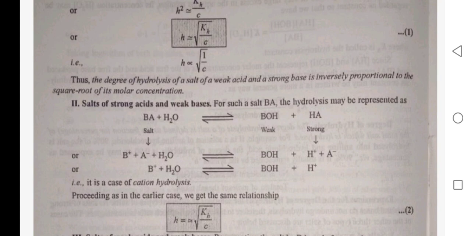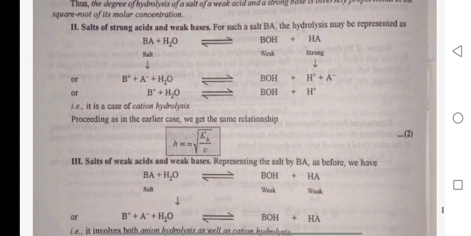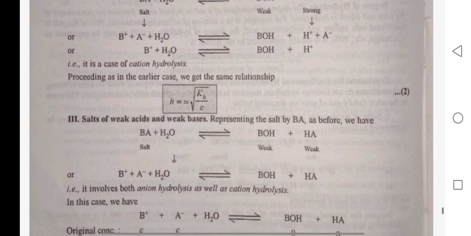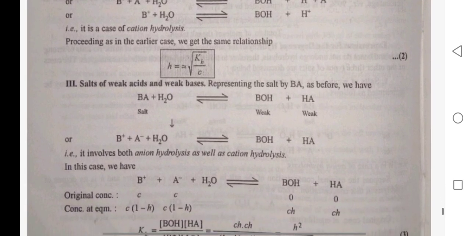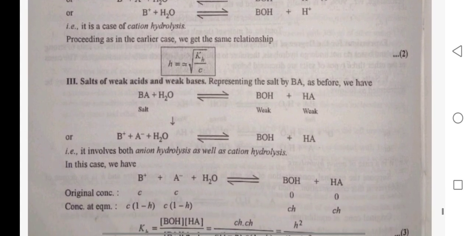Salt of strong acid and weak base. For such a salt BA, the hydrolysis may be represented as BA plus H2O at equilibrium BOH plus HA. B positive plus H2O at equilibrium BOH plus H positive. In case of cation hydrolysis, proceeding as in earlier cases, we get the same relationship: h approximately equal to root Kh upon C.